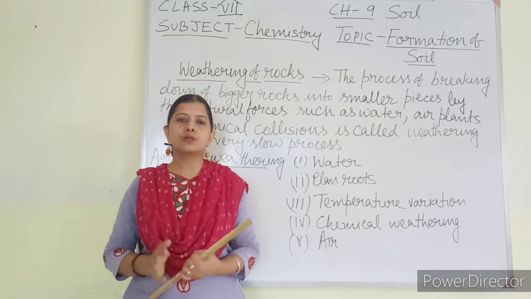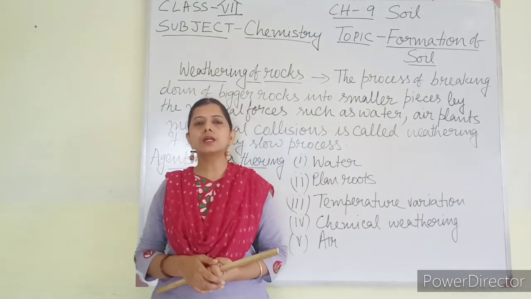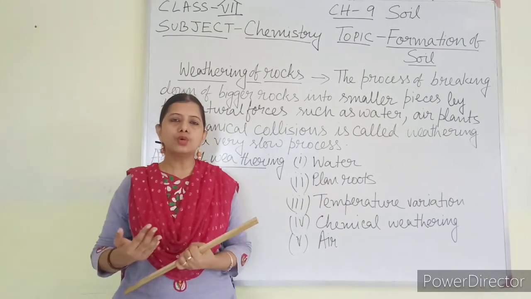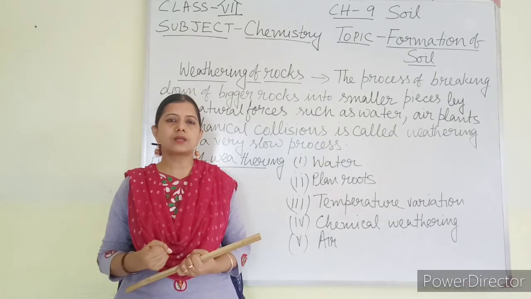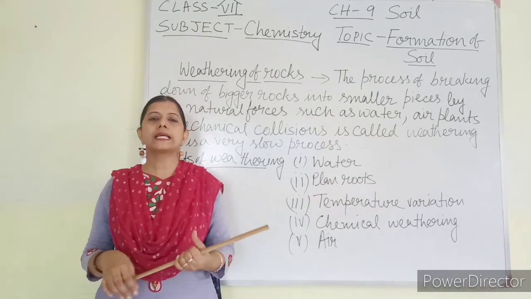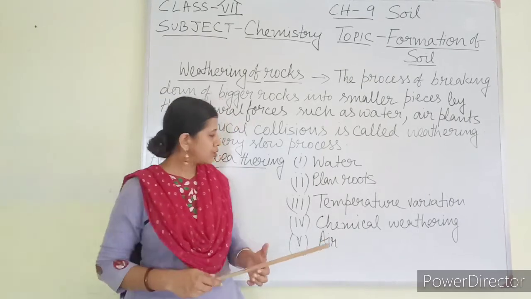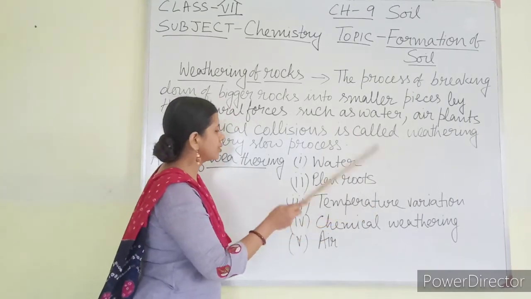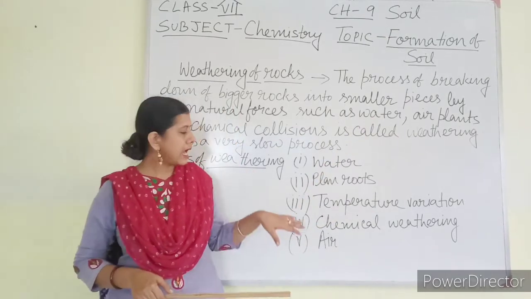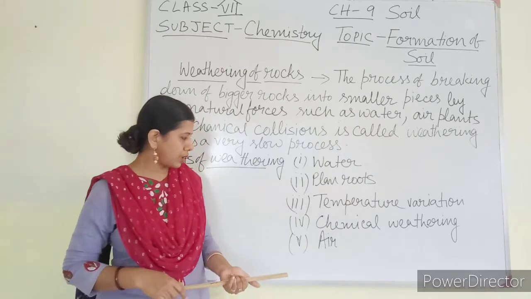In that place, due to the large temperature difference, expansion and contraction of the rocks occurs too fast, and due to that expansion and contraction, the rocks are broken down into smaller pieces because they cannot bear the pressure for a longer time. So temperature variation also plays a great role in the formation of soil, as it is one of the agents for weathering of rocks.